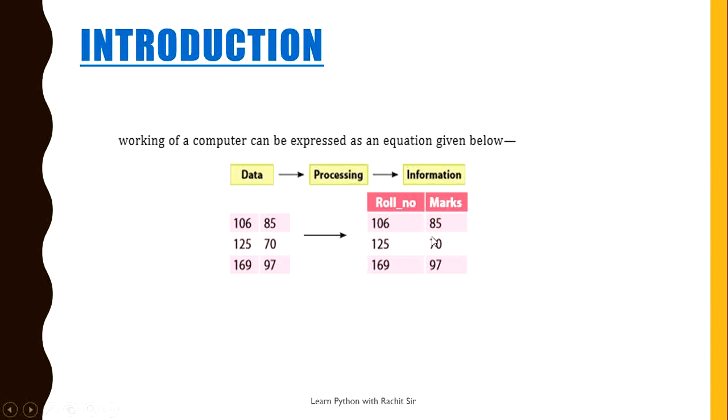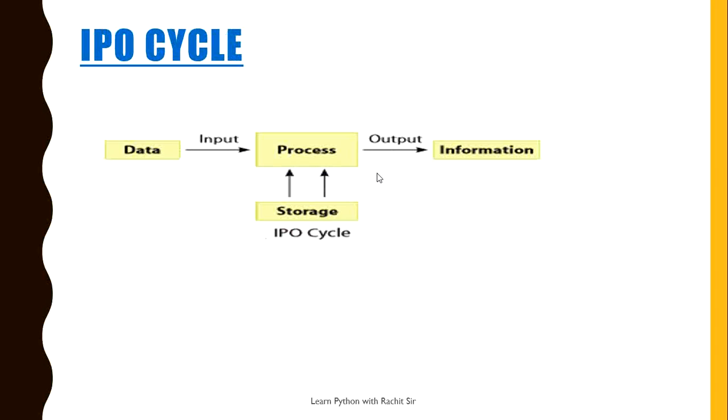So therefore, a computer takes input in the form of data and generates output in the form of information. This process of converting data into some meaningful information is called information processing cycle, or input process output, IPO, cycle.